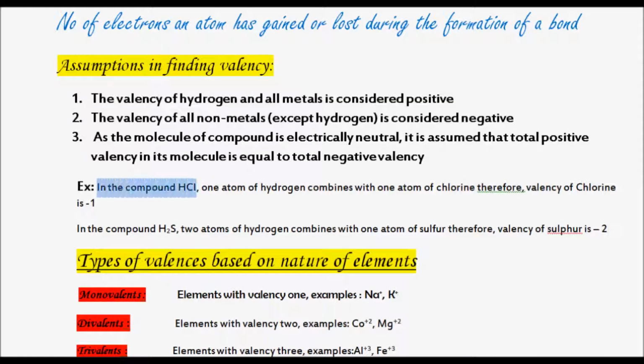Okay. Next, for example, in the case of HCl, we have taken one example here. One atom of hydrogen is combining with one atom of chlorine. The example here we have taken is hydrogen chloride. In hydrogen chloride, one chlorine is combining with one hydrogen, therefore chlorine's valency is considered to be 1.